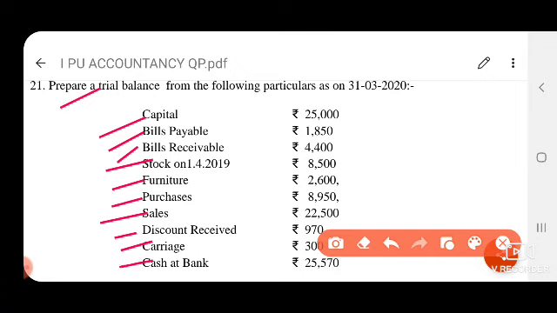So in the trial balance, in the debit column you have to enter the amounts of assets, expenses and losses, and on the credit side incomes, gains and liabilities. Once you enter everything correctly, the debit and credit totals will be equal.